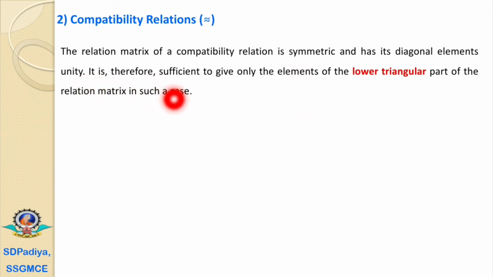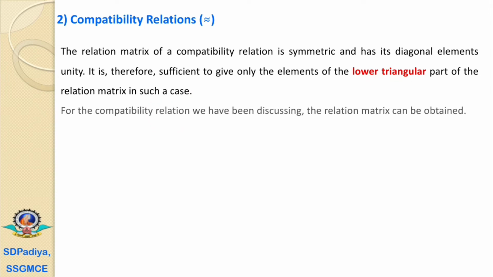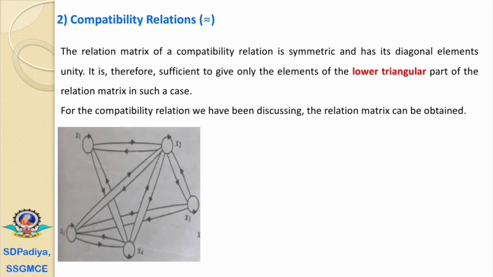It is therefore sufficient to give only the elements of the lower triangular or the upper triangular part of the relation matrix in such a case, if it is compatible. For the compatibility relation we have been discussing, the relation matrix can be obtained.